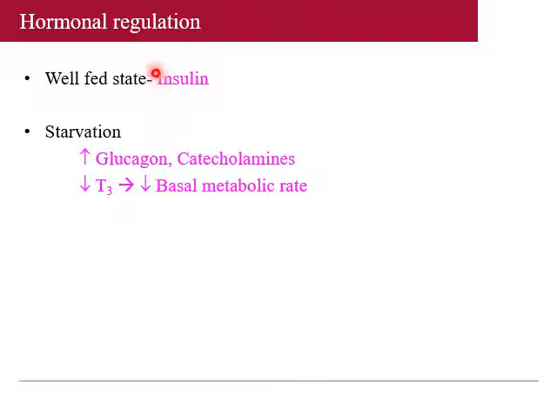Hormonal regulation during the well-fed state is mainly done by insulin. During starvation, it is regulated by glucagon and catecholamines. In starvation, there is also a decrease in thyroid hormones and decreased metabolic rate. So during starvation, the basal metabolic rate will be decreased in the body and the thyroid hormones are also decreased.